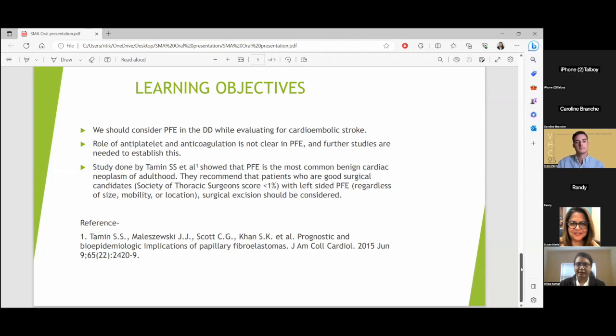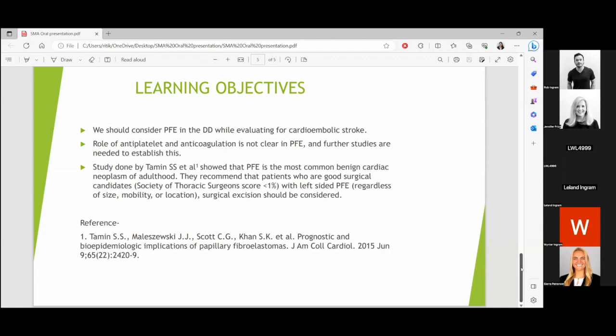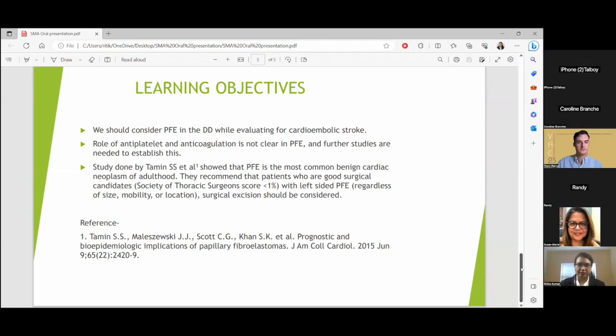It is not usually diagnosed until the patient comes with some symptoms, and stroke is the most common. Our patient also presented with a stroke, and after undergoing these evaluations, we found the diagnosis of cardiac fibroelastoma. But studies showed that after surgery, the patients have very good outcomes. There has not been recurrence of stroke after surgical excision, and they have very good outcomes after surgery.